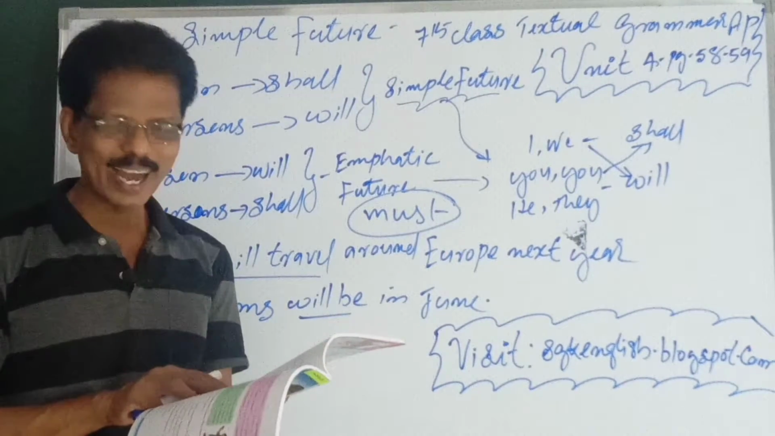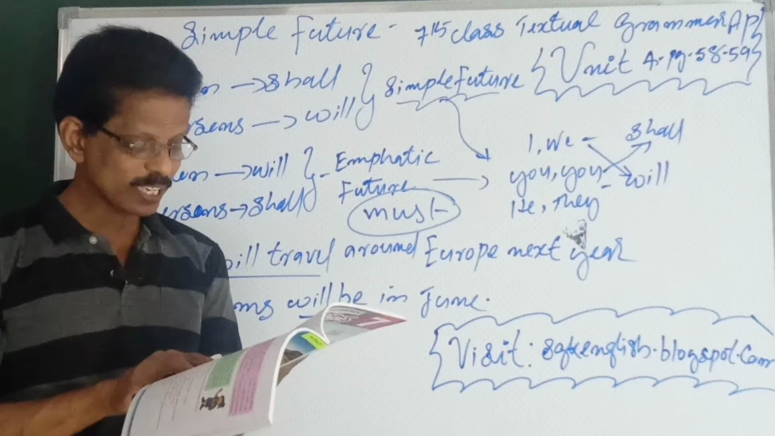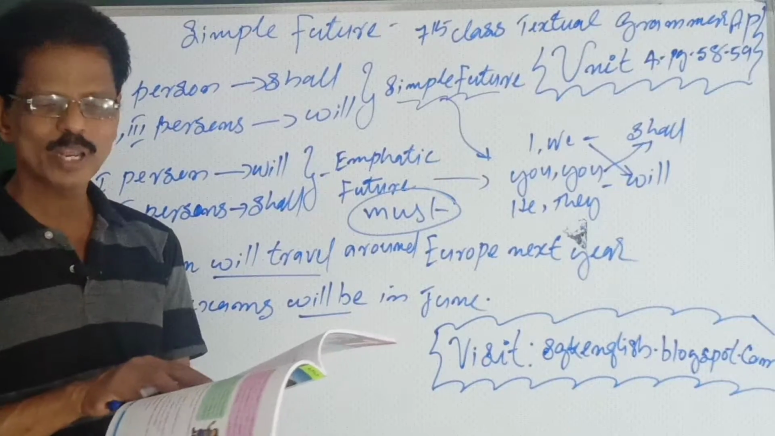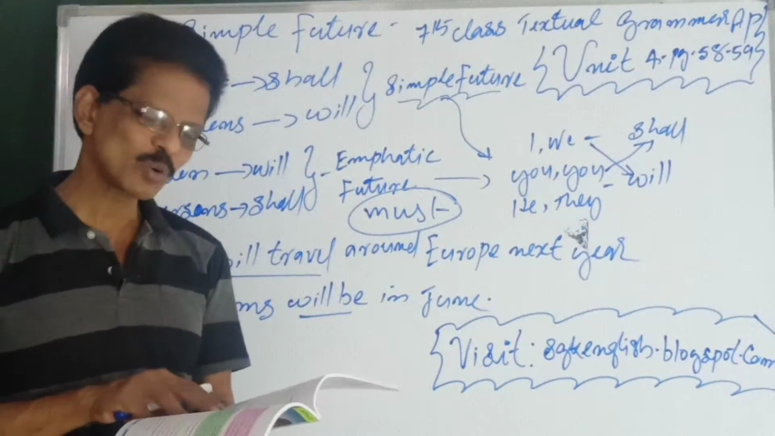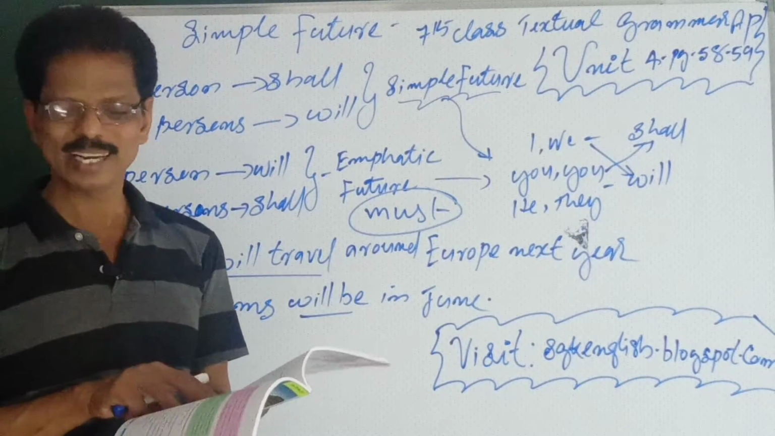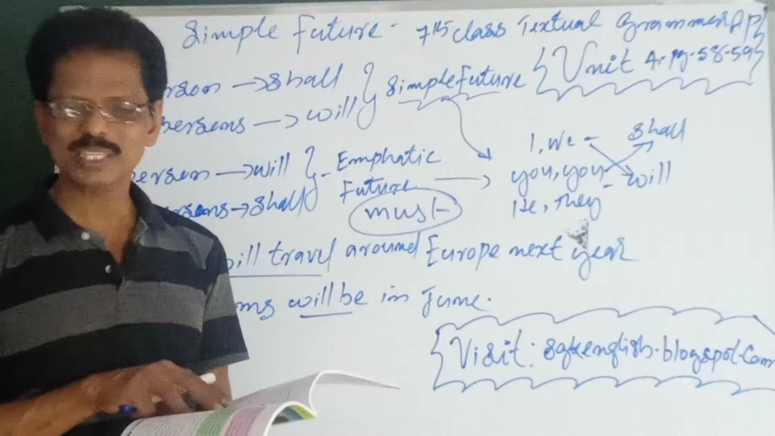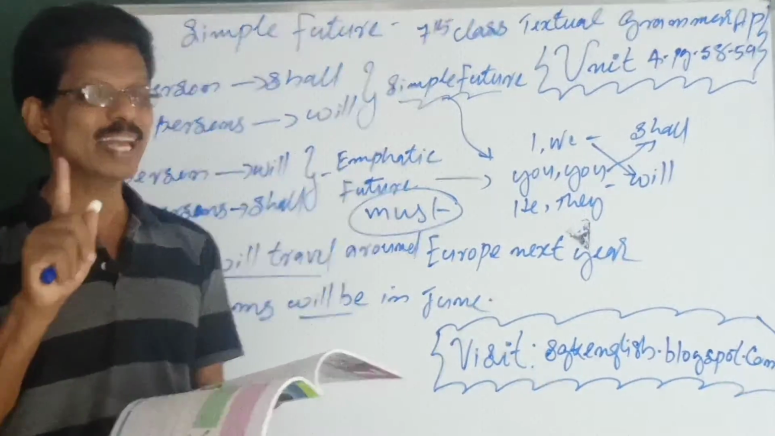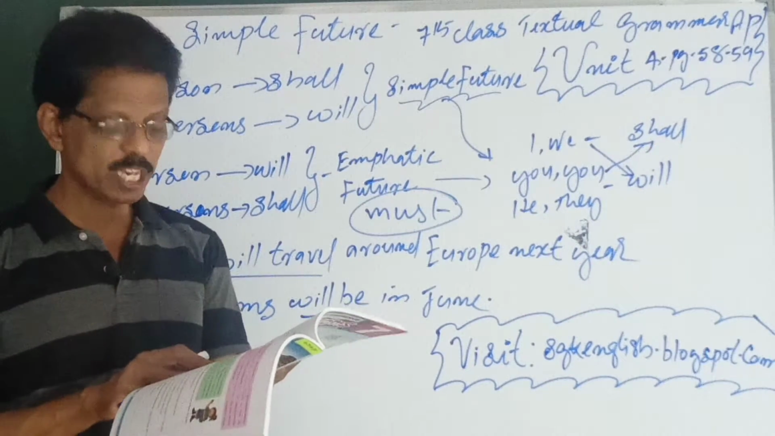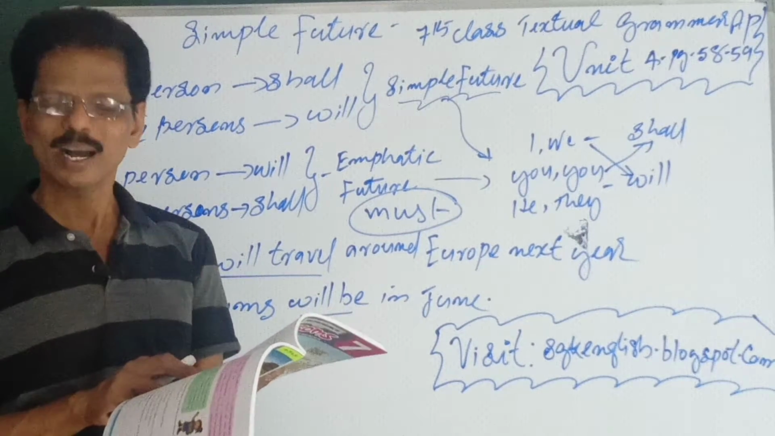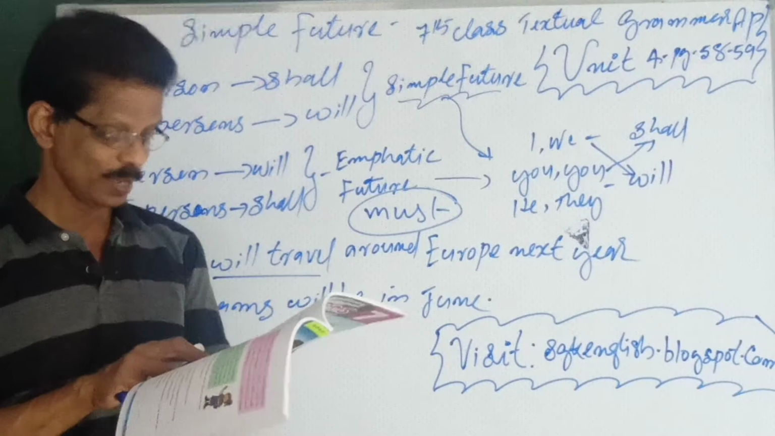I am Karim. Every summer we, actually it should be "shall go", but you can say "will go" also, no problem. Nowadays, as I have already said, "will" is also used with the first person. But strictly speaking, the answer should be "we shall go". Otherwise you can say "we will go", no problem.